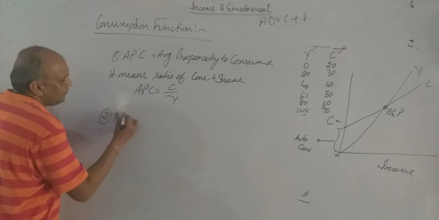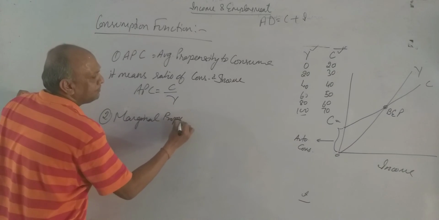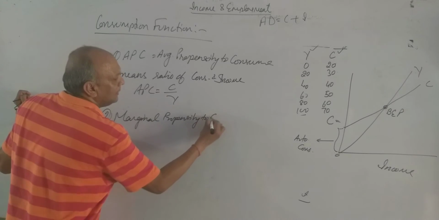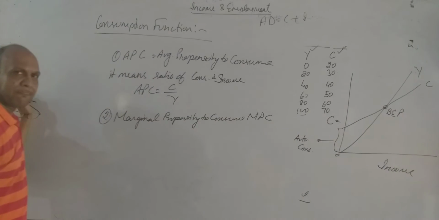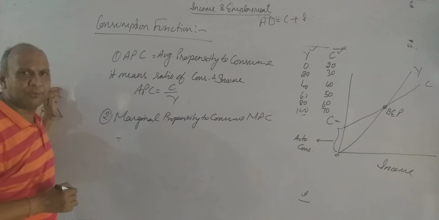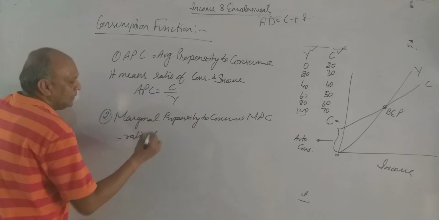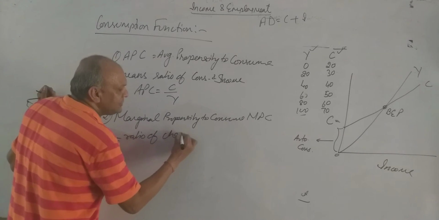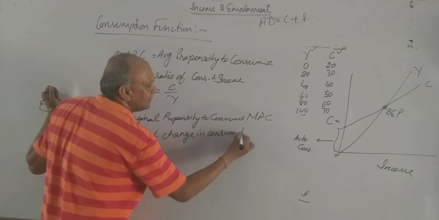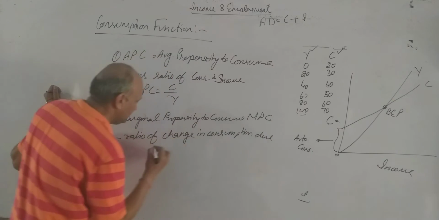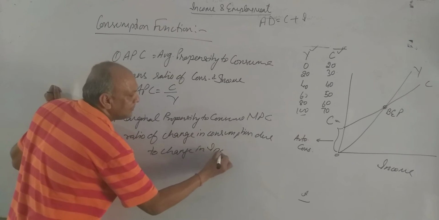Number 2, marginal propensity to consume, that stands for MPC. What is the meaning of marginal propensity to consume? It means ratio of change in consumption due to change in income.